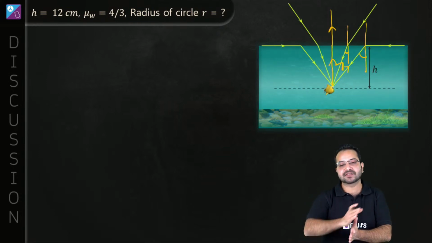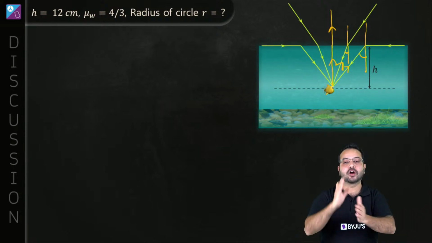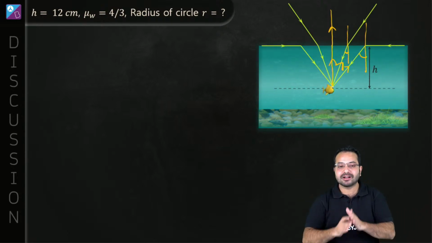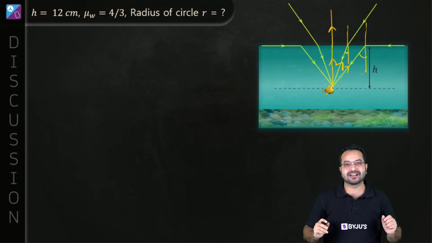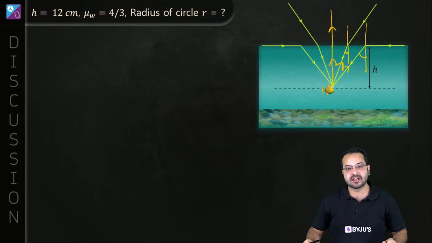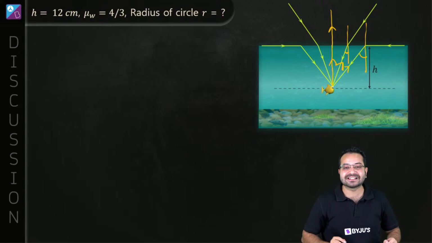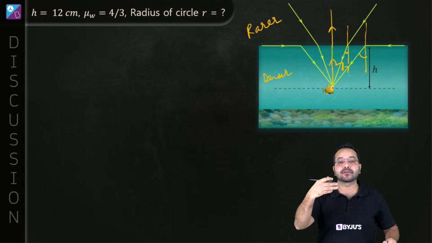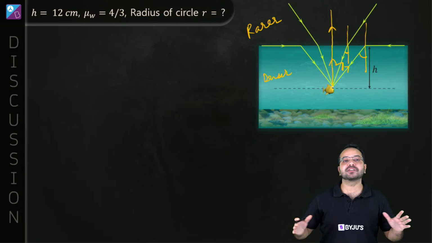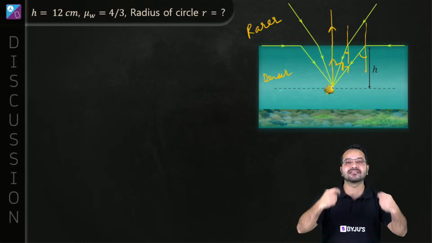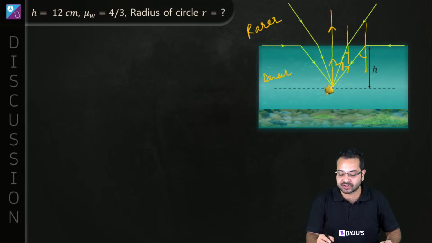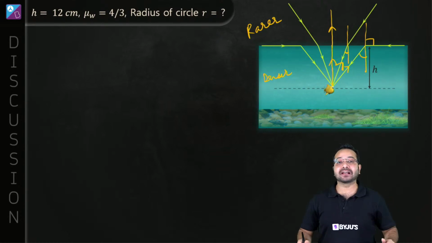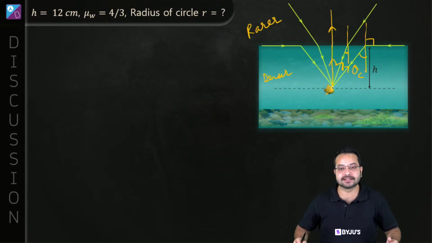So what do we see? As we are going towards the right or towards the left or towards the front or towards the back, in all directions, if we are moving out, basically the angle of incidence is increasing. And we are going from denser medium to rarer medium. Okay, so this is the denser medium because this is water and outside it is air. So we are going from denser medium to rarer medium. What does it mean? Well, it means that at a certain angle, the angle of refraction is going to become 90 degree. What is the angle called? That angle is called theta c. Okay, that angle is called the critical angle.